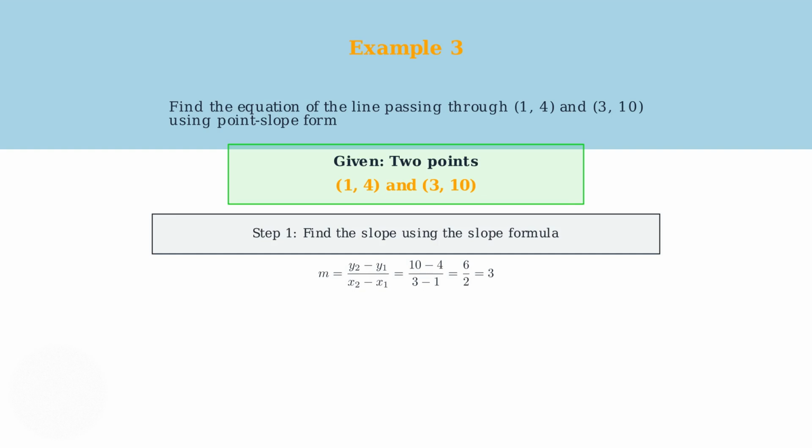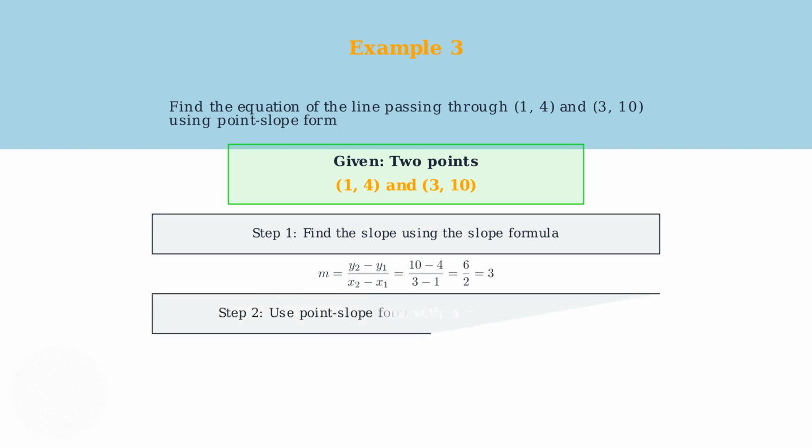Substituting our points, we get 10 minus 4 over 3 minus 1, which equals 6 over 2, which simplifies to 3. Step 2. Now we use the point-slope form with our calculated slope of 3 and one of our points. I'll use the point 1, 4. This gives us y minus 4 equals 3 times the quantity x minus 1.